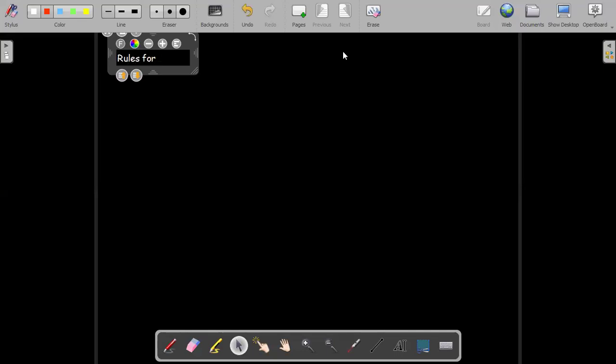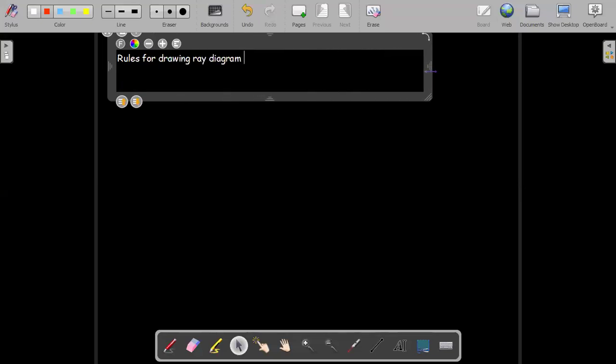Rules for drawing a ray diagram. Sir, in the question paper which I sent, I have a doubt. Okay, I'll be clearing your doubts. Just one minute. First, let me clear this. Rules for drawing a ray diagram of concave lens, right?